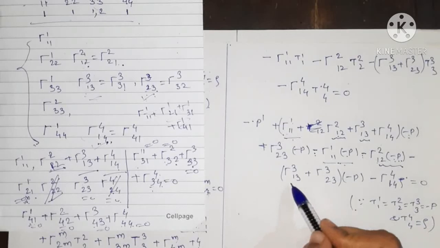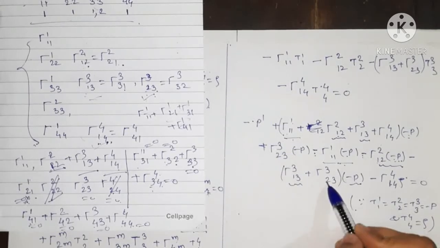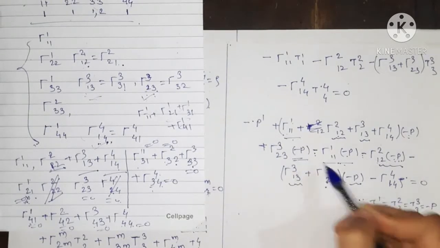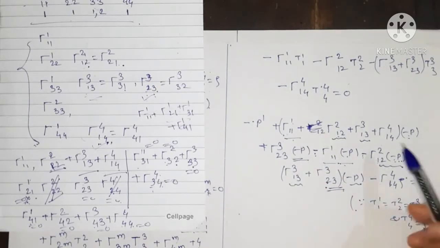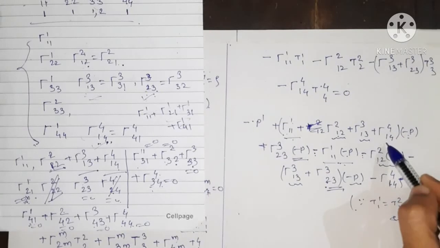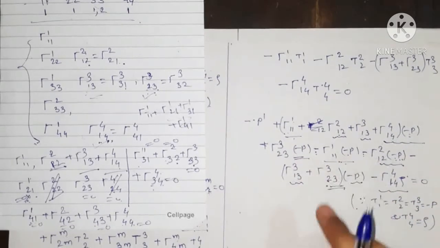313 gets cancelled with this term. 313 into minus p, 323 gets cancelled with this term. Because here it is minus sign, so minus minus plus here, and therefore this term gets cancelled with this term. So we have remained with only these two terms. We have remained with this term and this term, and all other terms get cancelled.